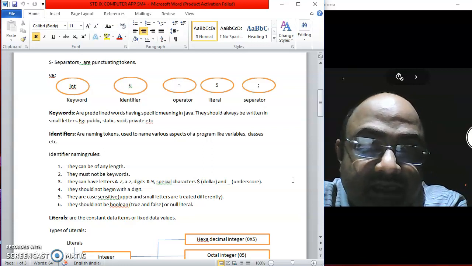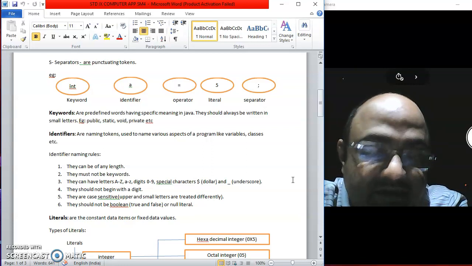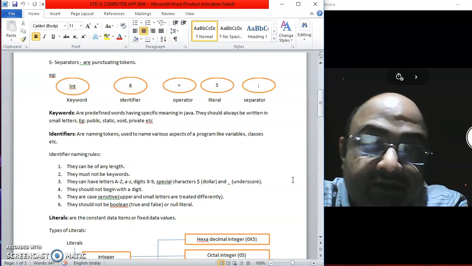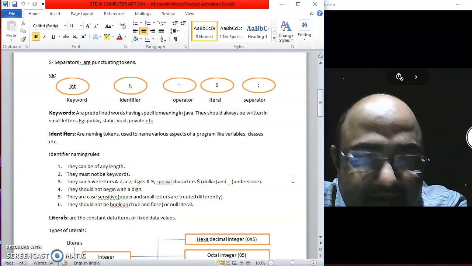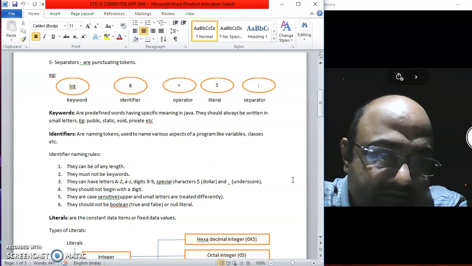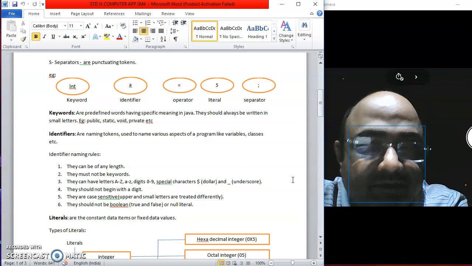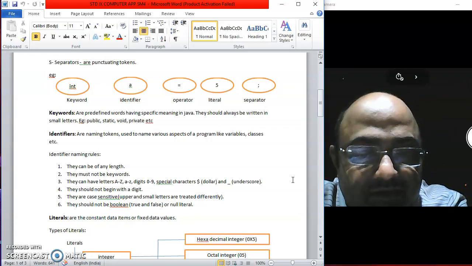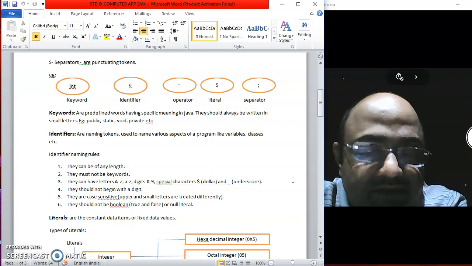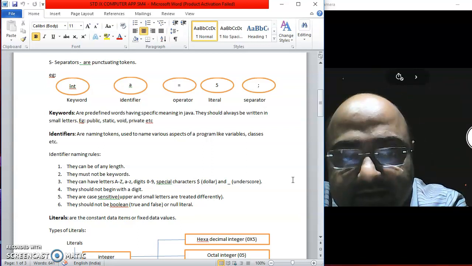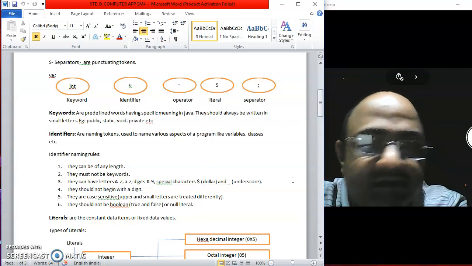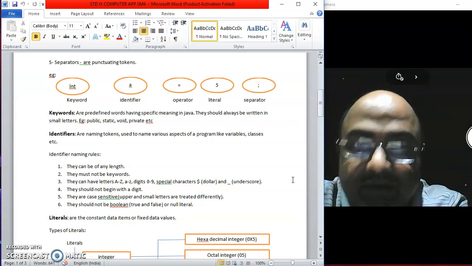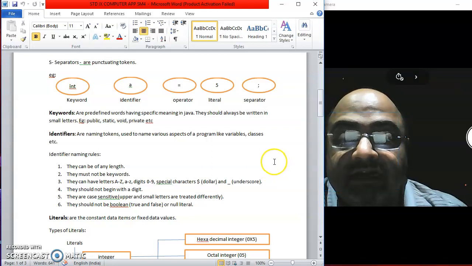So what do I mean by literal? I told you once earlier also that literal means data. So Java has a different data category known as Boolean, and it has only two values, true and false. So these true and false are written in small letters and they cannot be used as names. Similarly, the word null in small letters cannot be used as a name of something. Okay, so you just need to take care of these identifier naming rules.